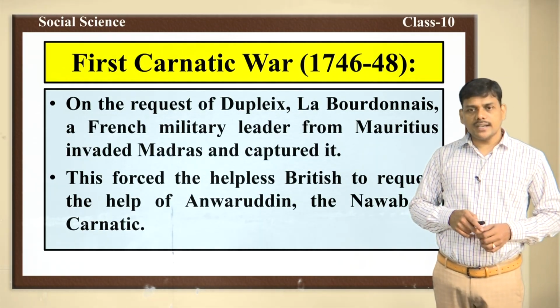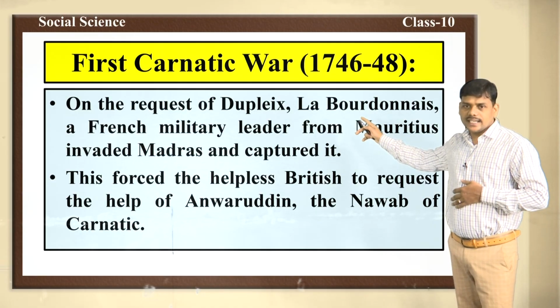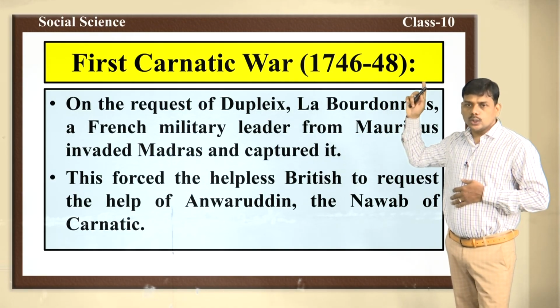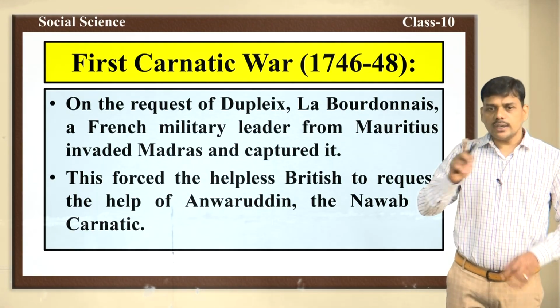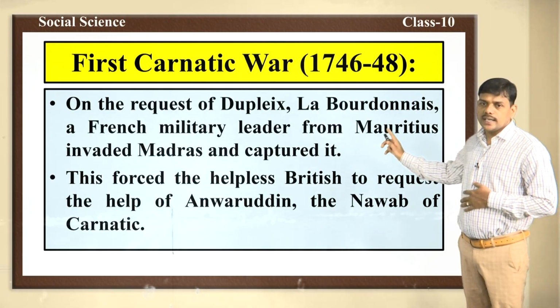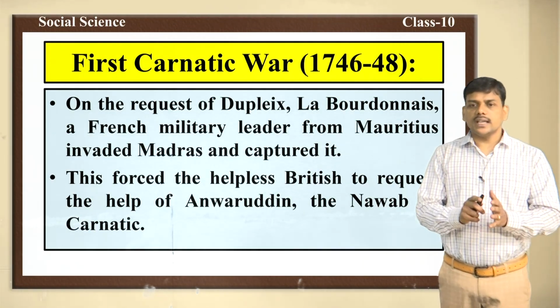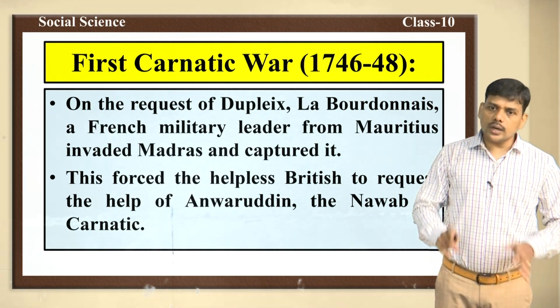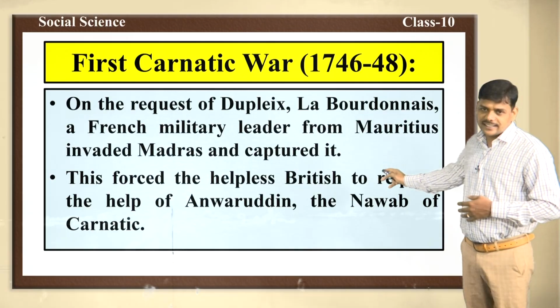Who captured Madras? Labourdonnais captured Madras. Why did he capture? Because Dupleix requested him. When Labourdonnais captured Madras, this made the British helpless. That's why the British took the help of Anwaruddin. Who was Anwaruddin? Anwaruddin was the Nawab of Carnatic here.